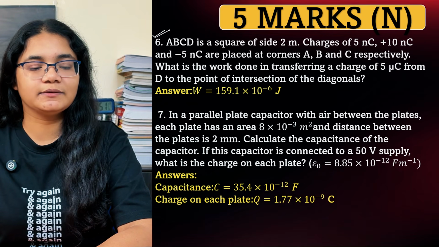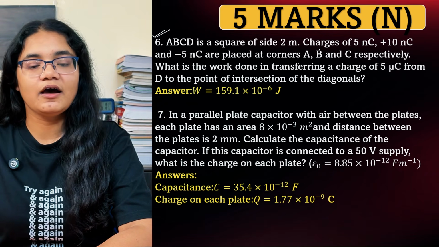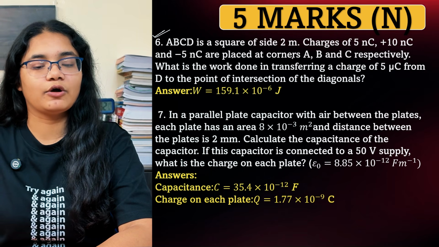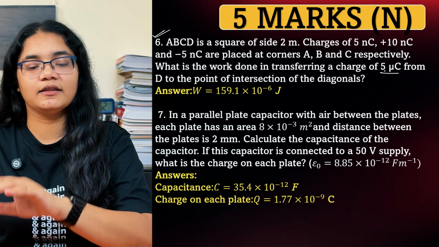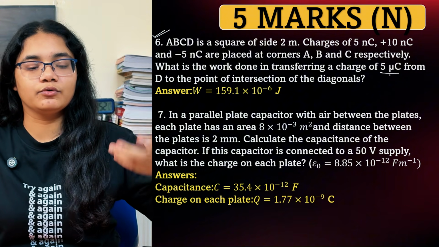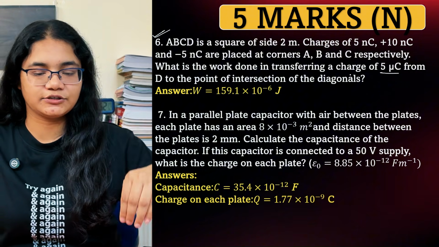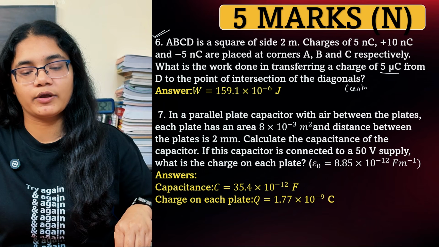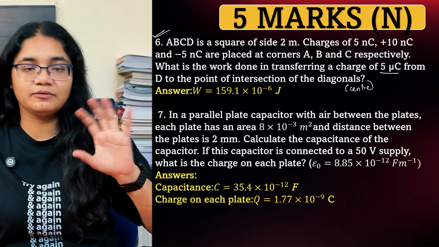Next, this question is very similar to your question number 2. There are three charges present on the corners of a square, and the work done in transferring a 5 microcoulomb charge from D to the intersection of the diagonals, which is nothing but your center. Okay, the values are different but it is a similar question.